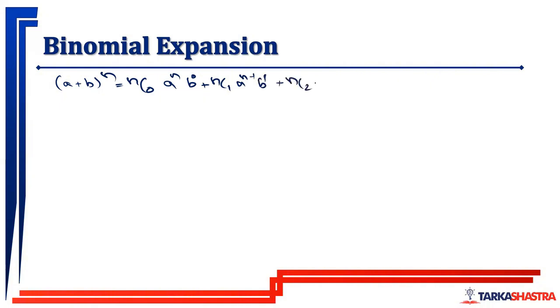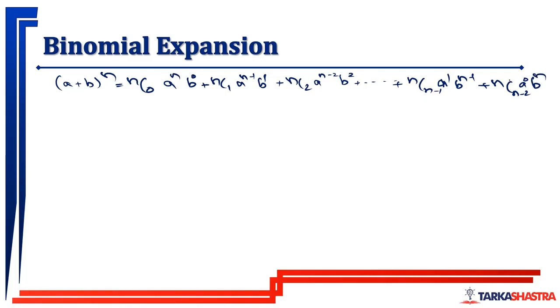Then nC2 a to the power n minus 2, b to the power 2, up to nC(n-1) a to the power 1, b to the power n minus 1, and then nCn a to the power 0, b to the power n. So this is your binomial expansion.